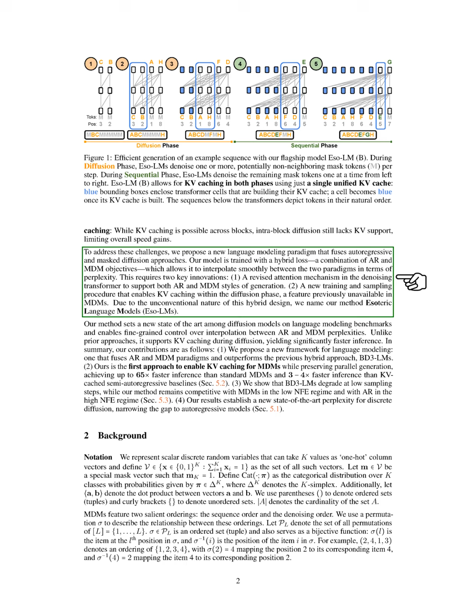To overcome these challenges, we propose a new language modeling approach that combines autoregressive and masked diffusion methods. Our model is trained using a hybrid loss that merges the objectives of both AR and MDM, allowing for a smooth transition between the two in terms of perplexity. This requires two key innovations: a new attention mechanism in the denoising transformer that accommodates both AR and MDM generation styles, and a novel training and sampling process that enables KV caching during the diffusion phase, a feature not available in MDMs. Given the unique nature of our hybrid design, we name our method Esoteric Language Models, Eso-LMs.